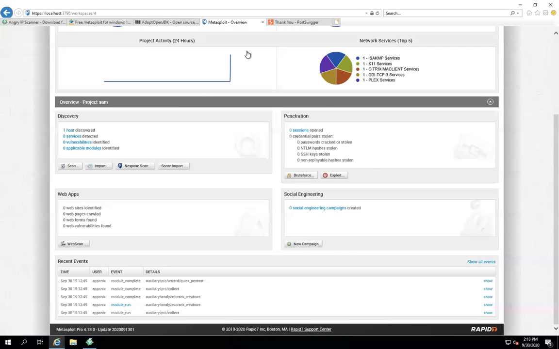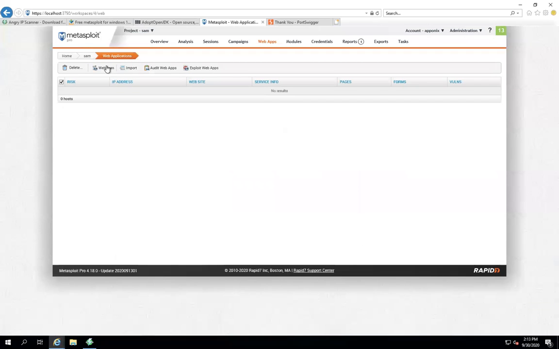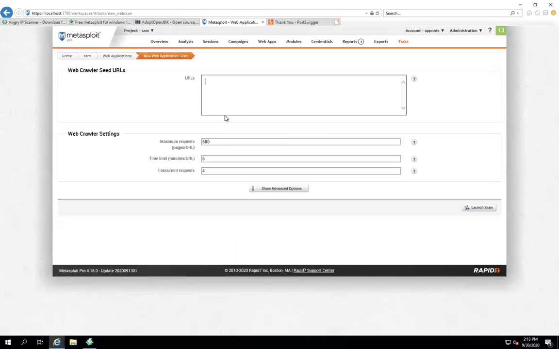Now I'll go back to web apps. And again, I'll scan one more website, web app scan. Okay. Now I'll give this Aponix. You can see this Aponix details. The complete information you find out.